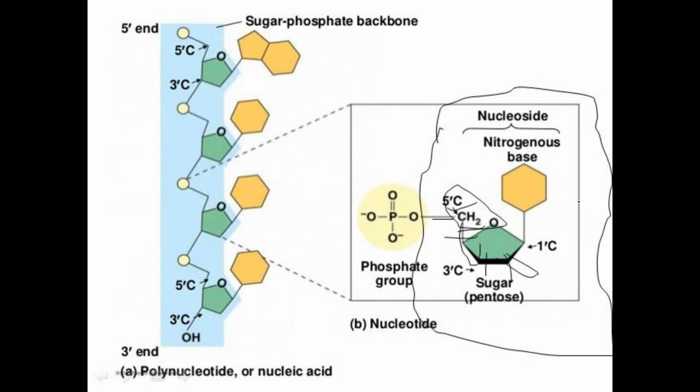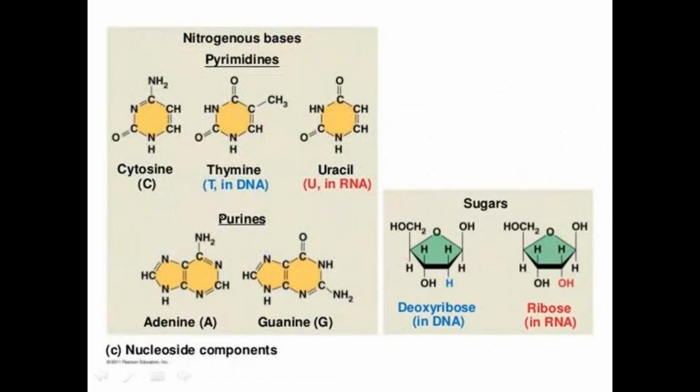Here we have the nitrogenous bases, and these are the basic structures of the nitrogenous bases: cytosine, thymine, uracil, adenine, and guanine. What is the structural name of adenine? Anyone? What is the name of this adenine? 5-aminopurine.